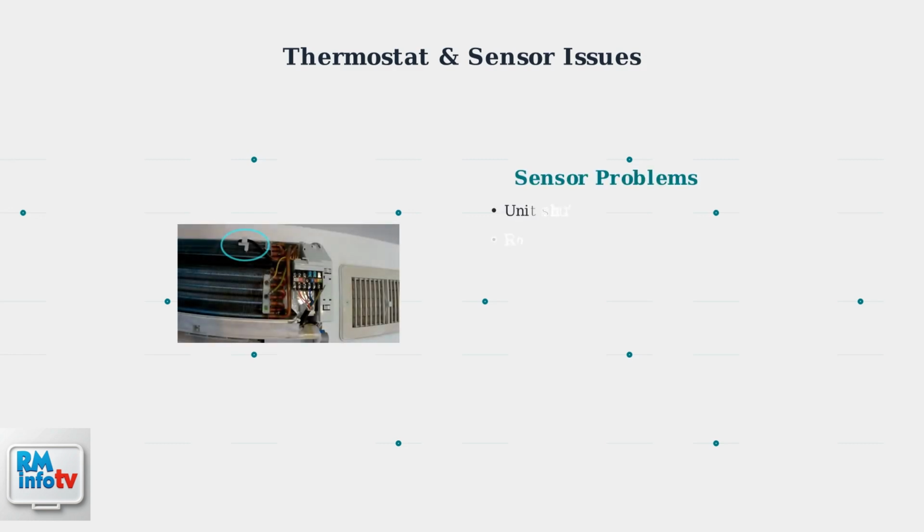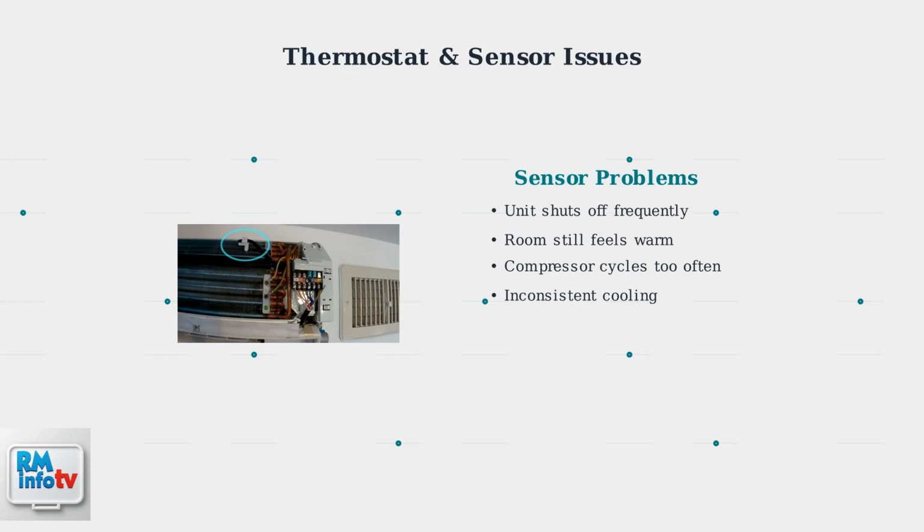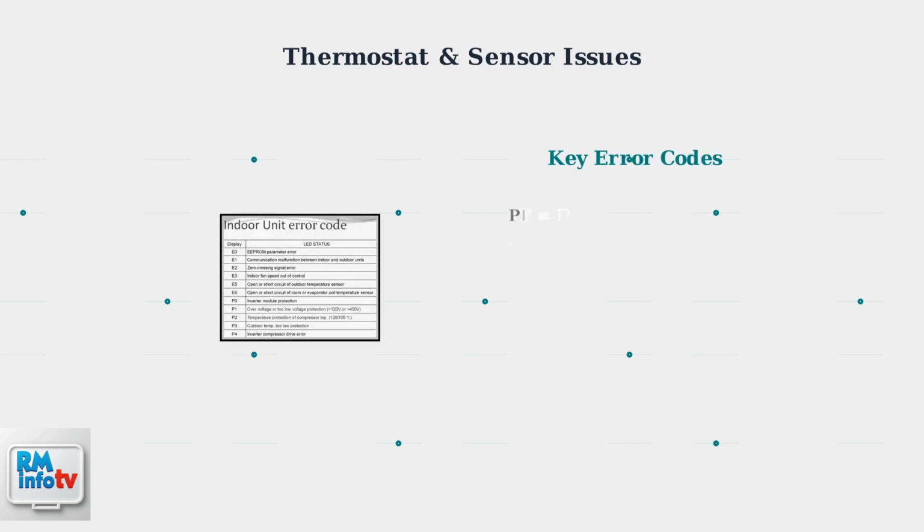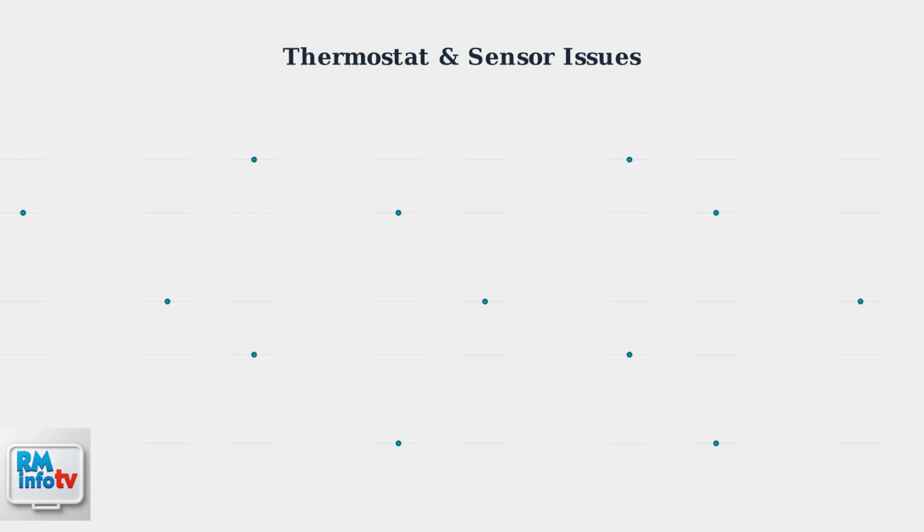Temperature sensors can be overly sensitive, causing the compressor to shut off prematurely, even when the room isn't adequately cooled. Error codes provide crucial diagnostic information. The PF code indicates probe failure, meaning the temperature sensor needs replacement.